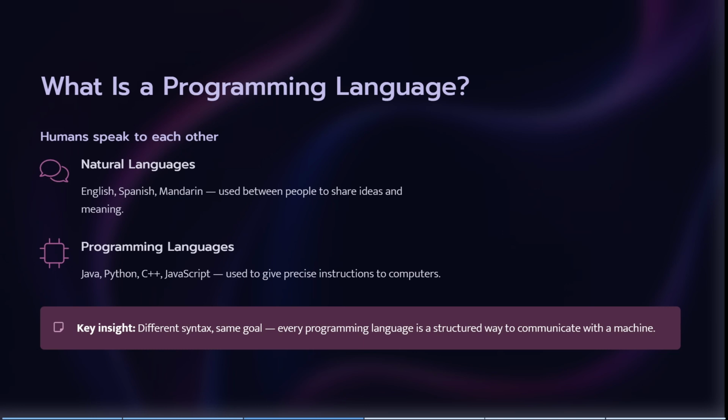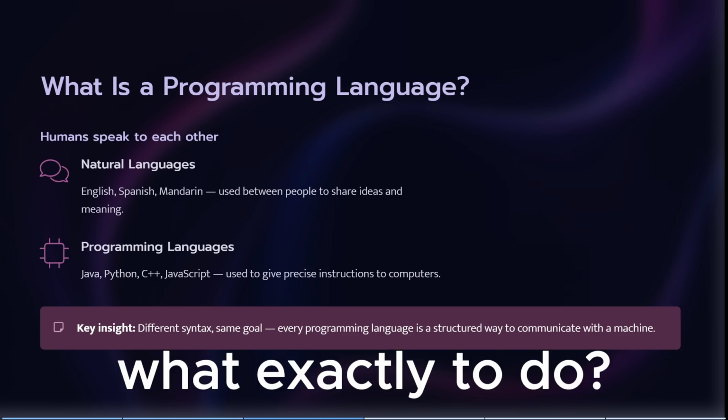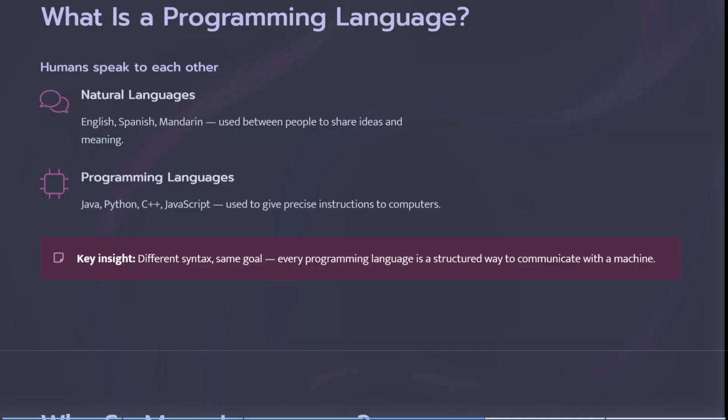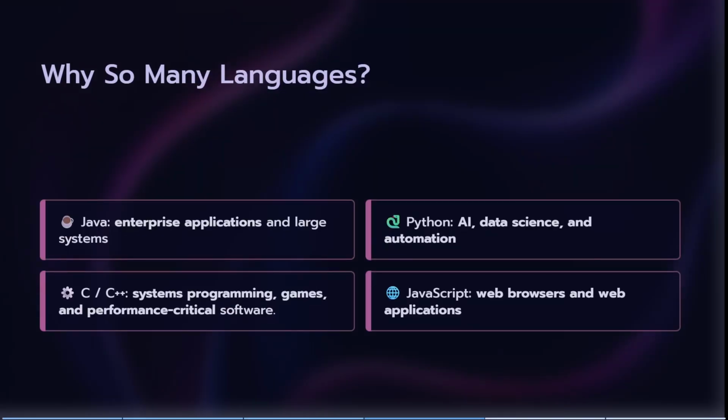It will never change. This is how programming languages also work. Java, Python, C++ and JavaScript have different rules and syntax, but their purpose is the same: to tell the computer what exactly to do. That's it.